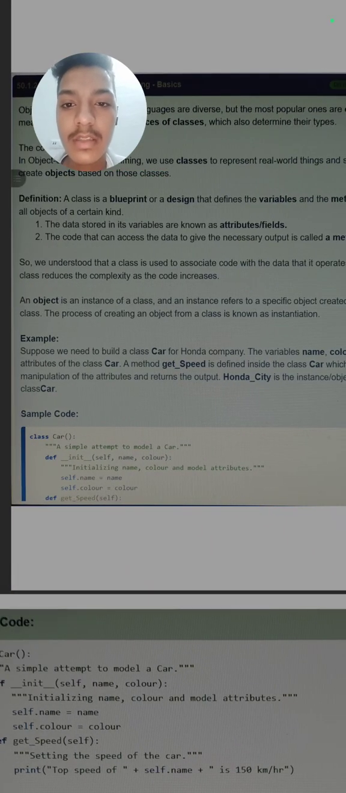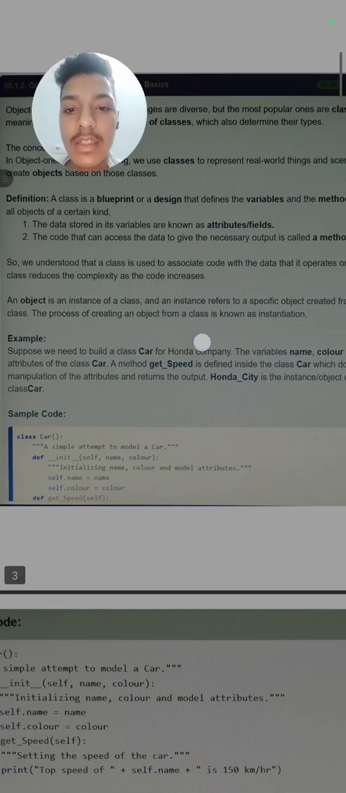Means a class is a blueprint or a design of an object, means what is the appearance of the object, that will be called a class or a virtual object. So the data stored in its variables are known as attributes or fields, means in classes whatever the values or the data is stored, they are known as attributes and fields.